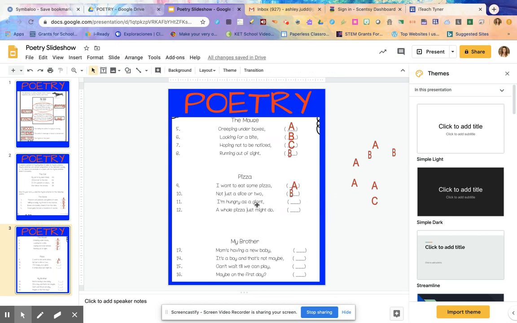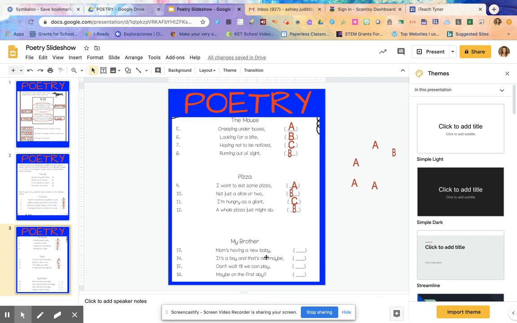All right, and I'll look at this one, giant. Do giant and pizza rhyme? Nope. What about giant and two? Nope. So I'm going to have to give this one a brand new letter, a C. And then I look here. Do the words do and pizza rhyme? Nope. What about do and two? Oh, yeah, those two rhyme. So I'm going to give it the same letter, which is a B. So my rhyming scheme on this poem is A, B, C, B.